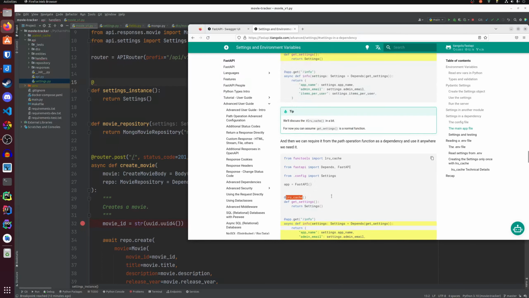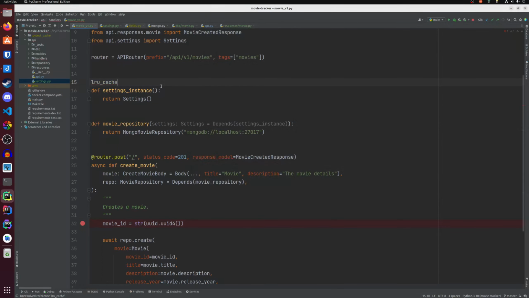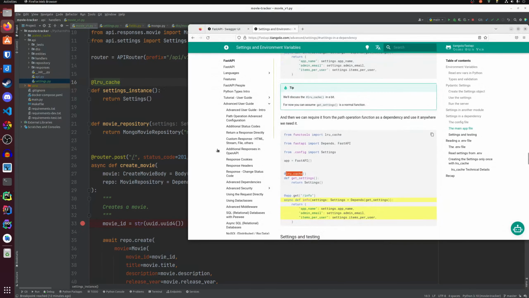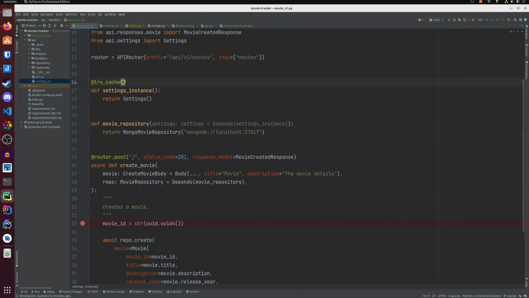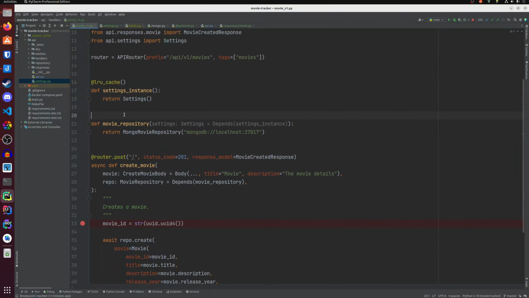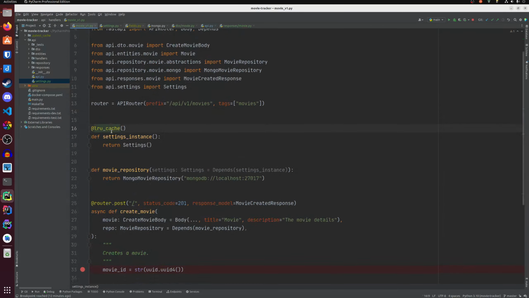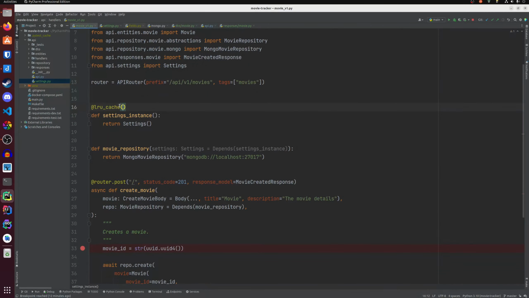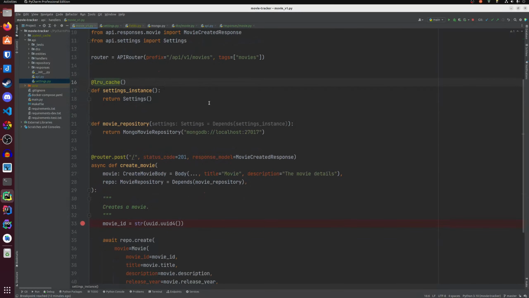We can use a least recently used cache in order to avoid constructing this class when we call it multiple times. Otherwise, each time you call the endpoint, the code will construct the settings instance and read environment variables. We don't want this. We want to reuse the instance, and we can do it by decorating it with the least recently used cache.